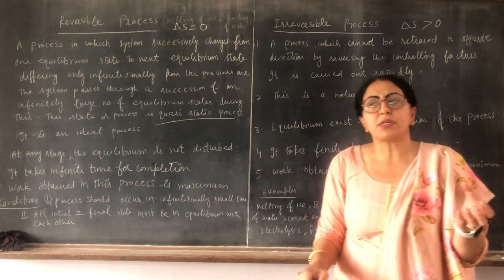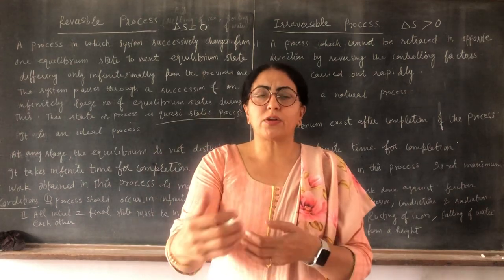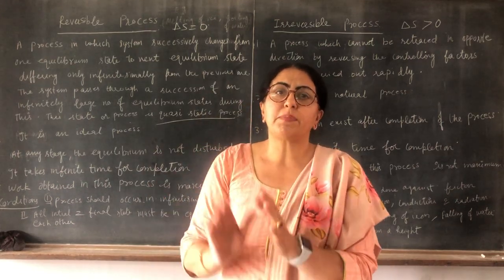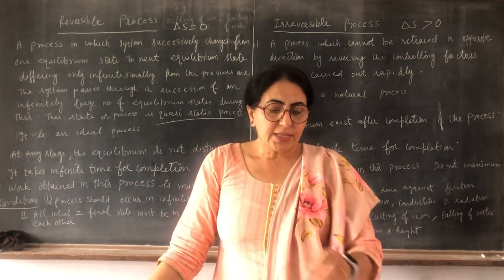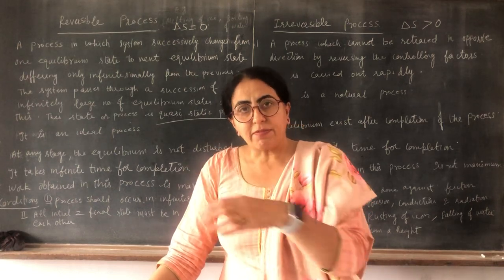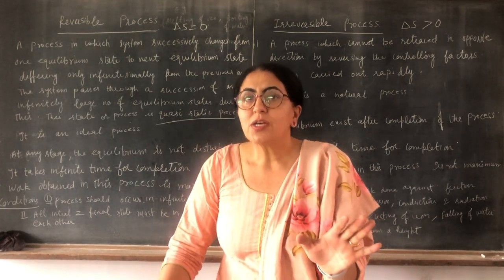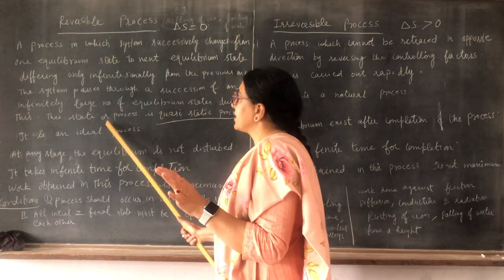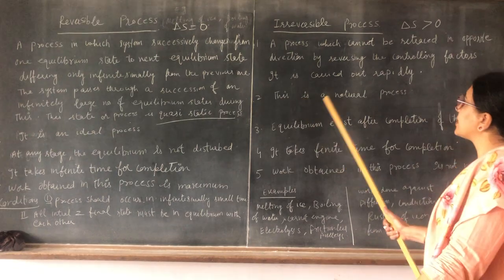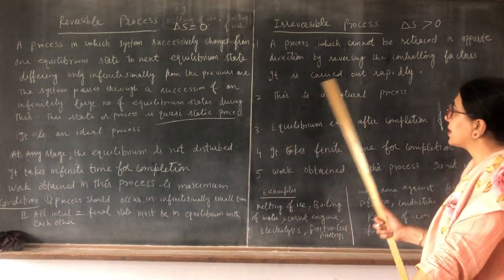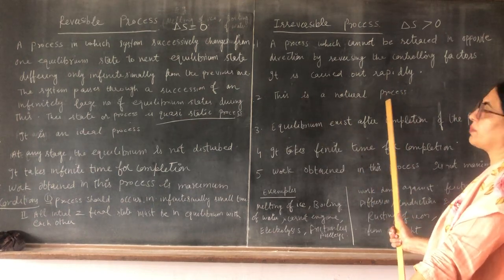The reversible process is an ideal process. Why is it called an ideal process? For example, if the work done on a system in the forward direction is 12 joules, then in the backward direction it should also be 12 joules. This is not possible in reality, so it is not a real process; it is an ideal process. And the irreversible process is a natural process. This occurs in nature always, in our daily routine.